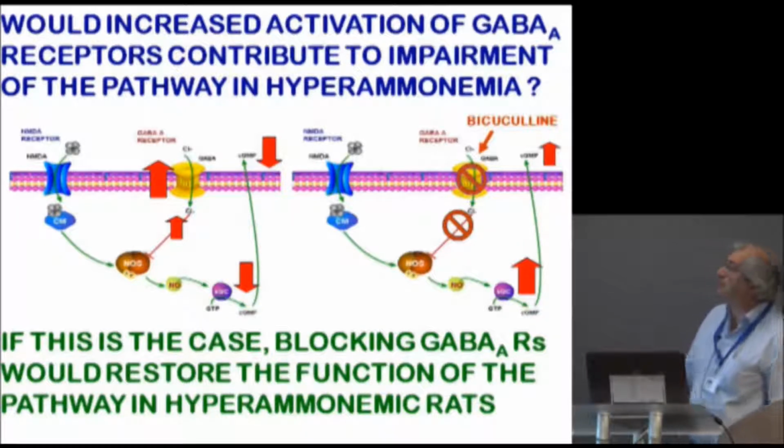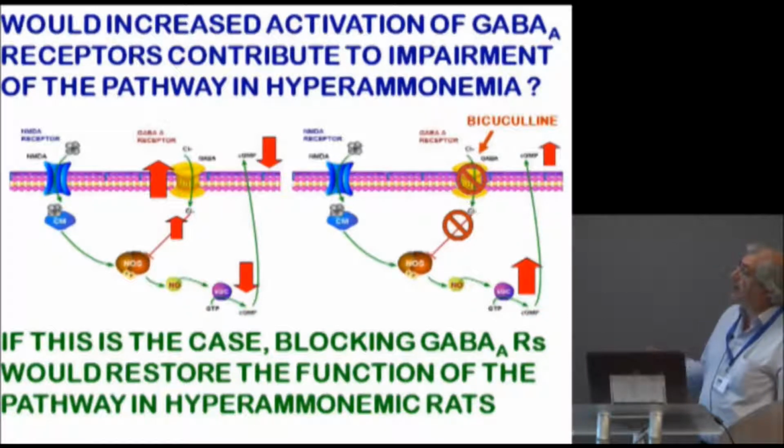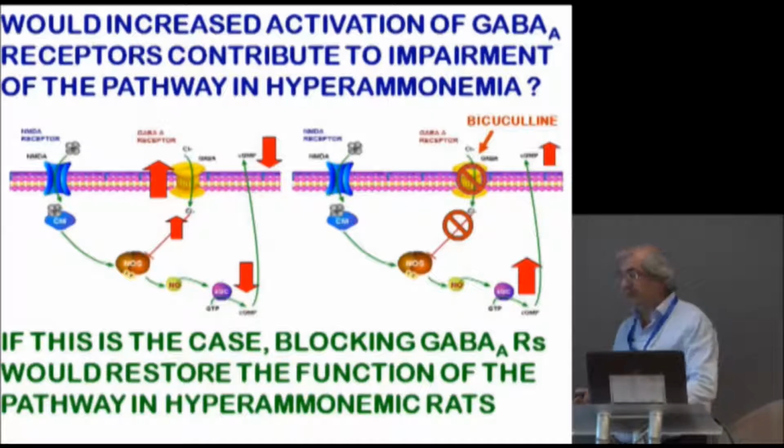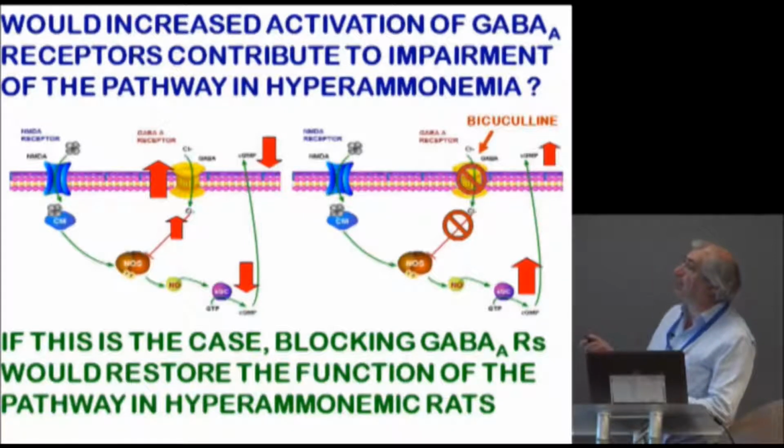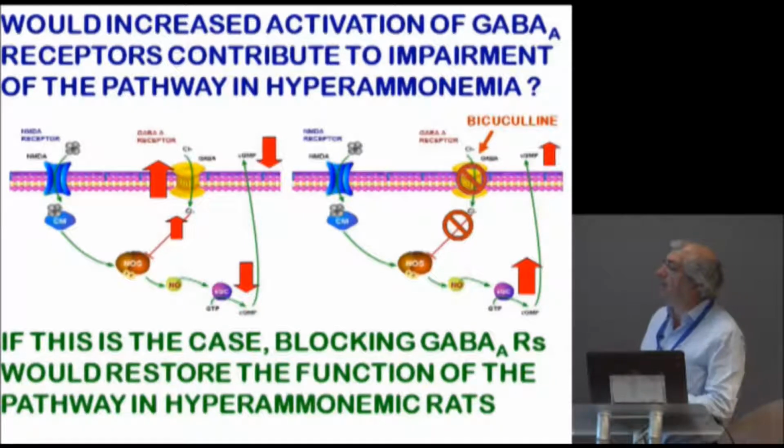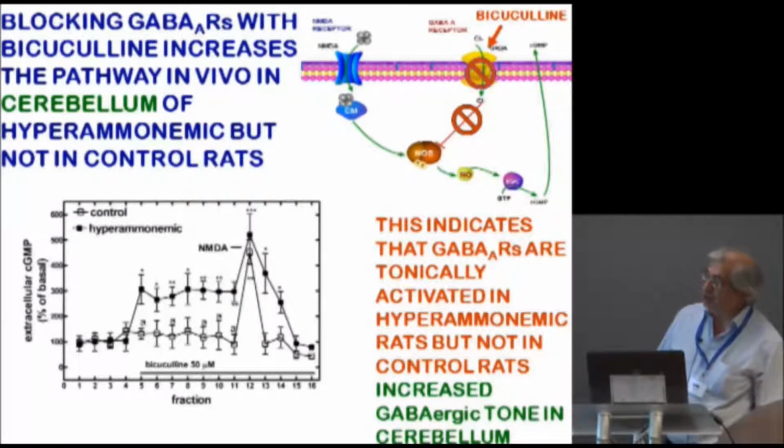And we can do this by using bicuculline. And we tested what happens if we administer bicuculline through the microdialysis probe. These are the results. This is a basal level of cyclic GMP. And in normal rats, if we add bicuculline, nothing happens, essentially.